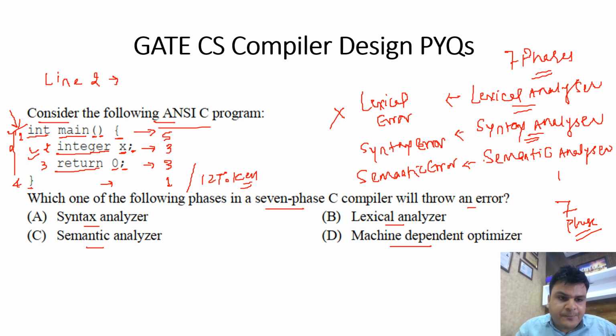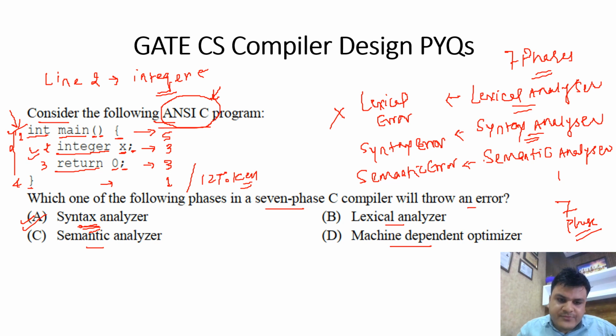If you observe practically, integer is an unknown type keyword for ANSI C, because the ANSI C standard doesn't have any keyword like integer. That is why it has to show a syntax error, meaning at the syntax analyzer phase the error is shown. So that should be the correct answer.